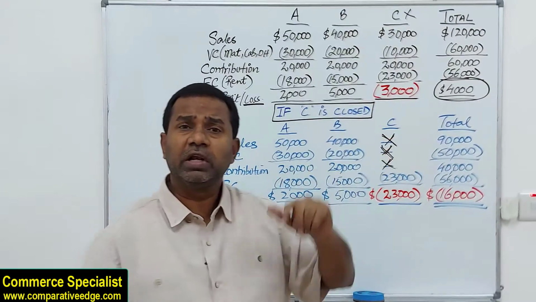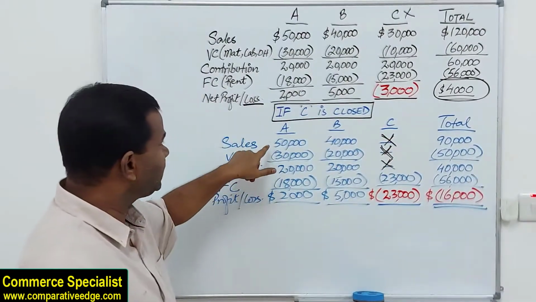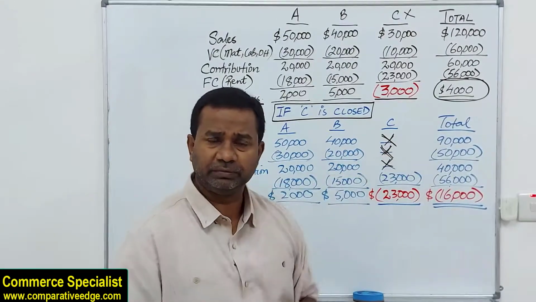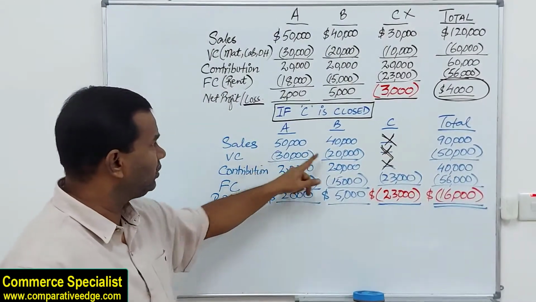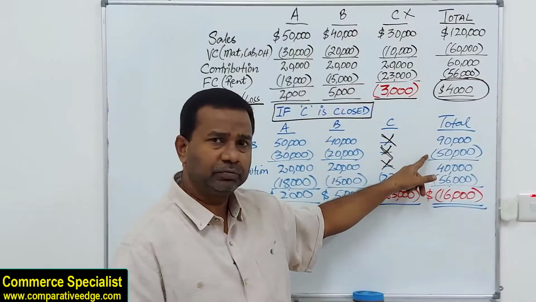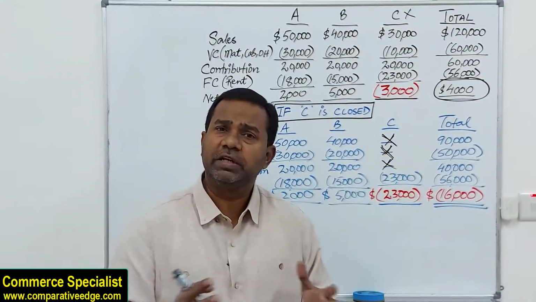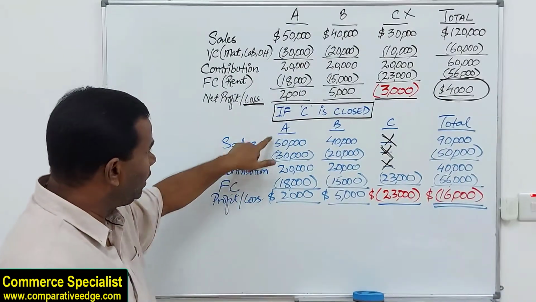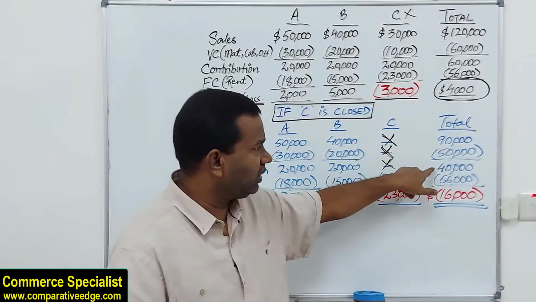But now when you look at it, if we close department C because it was making a loss, see what's happening. We have sales for only A and B, not C, so sales is 90,000. We have variable cost for both, which is 50,000. No C. If there is no sales, there is no variable cost for C. Contribution only from A and B, which is 40,000.